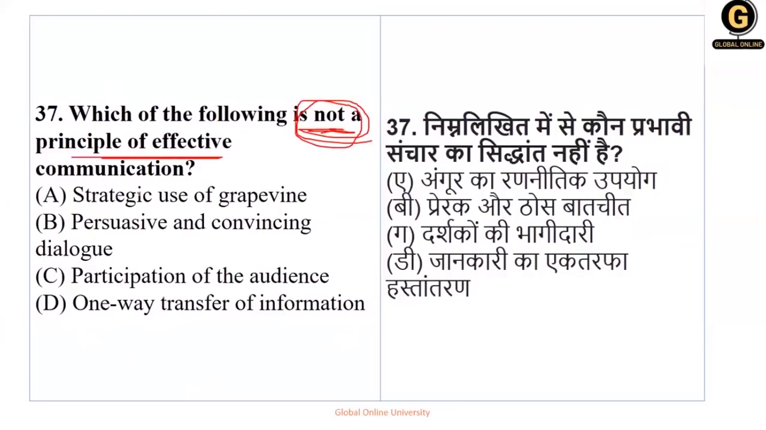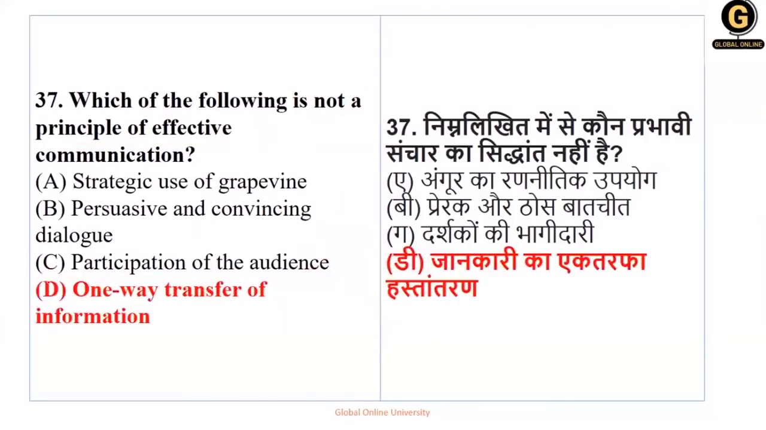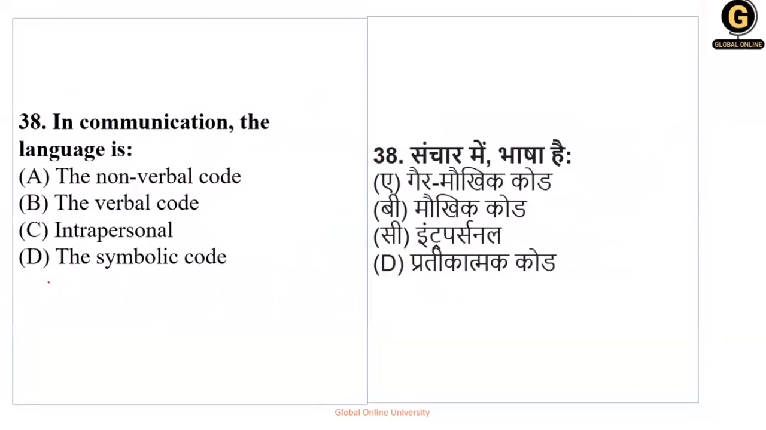तो यहाँ पे grapevine is accepted. Sometimes informal communication चलता है. Okay, pervasive होना चाहिए, participation of audience होना चाहिए. तो कौन सा accept नहीं होगा? One way. Why? Because communication has to always be a two-way process. Okay, so option number D is your right option.